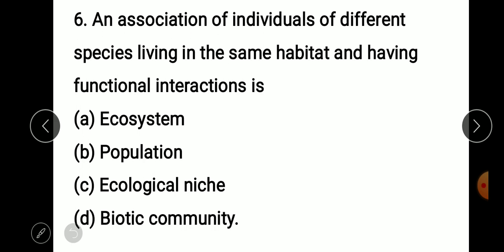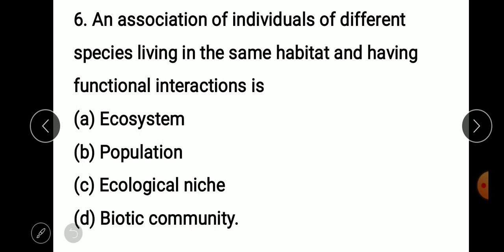You know the definition of ecosystem. You are also familiar with the population: a population is a group of freely interbreeding individuals of the same species present in a specific area at a given time. So population is not the right answer. The right answer here is either the ecological niche or the biotic community.